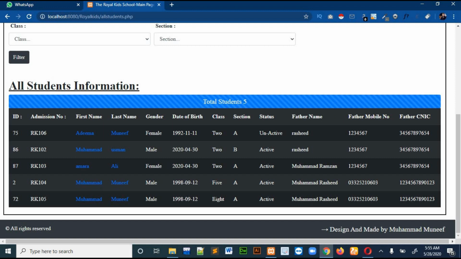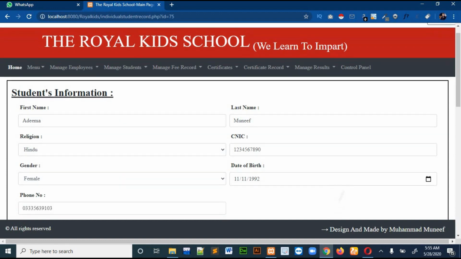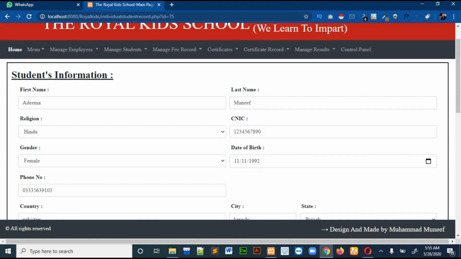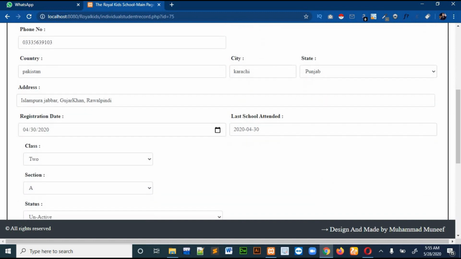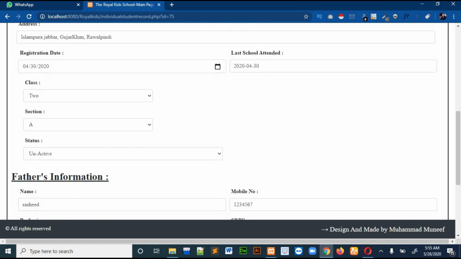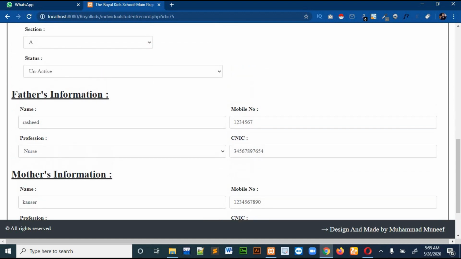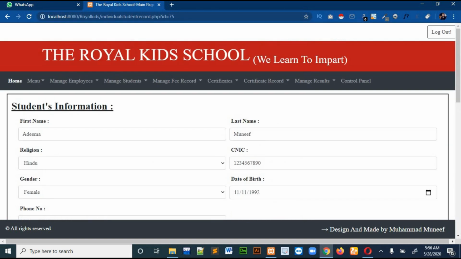Upon clicking on the name of the student, it will take you to a page with the information of that student only. Everything you entered in the admission form, from the student's mother and father information to the student's own information, you will find. So this is for all students.